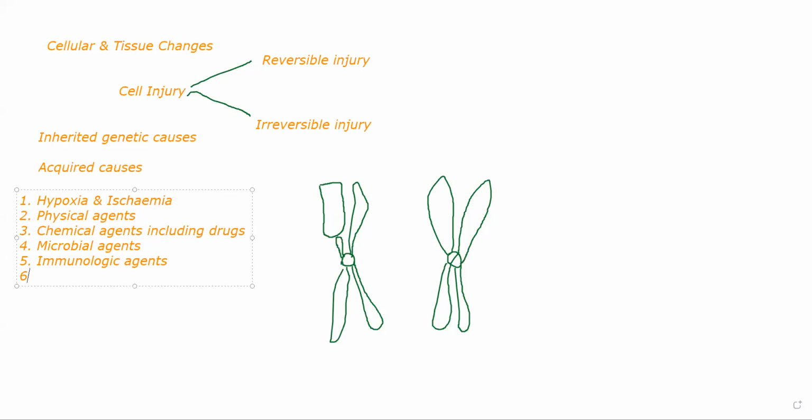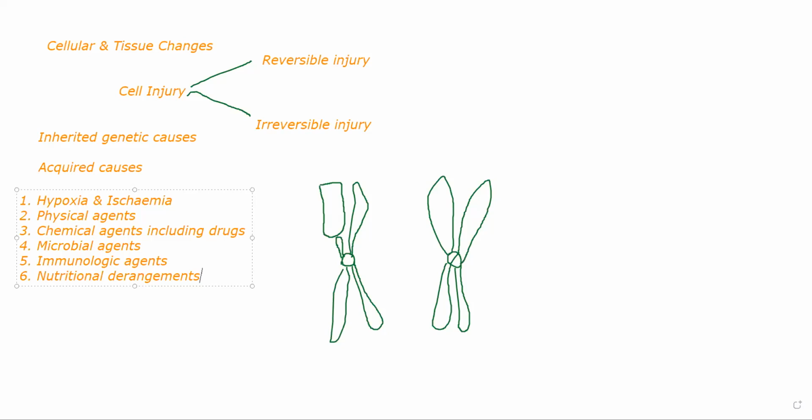Then we have nutritional derangements. Essentially the most significant ones will be two. One is overeating, which will lead to obesity. Then we have malnutrition or starvation as such. Because the more common one is starvation. Technically, obesity is coming very close now, but starvation and malnutrition is something that is rampant even now in several parts of the world. Okay.